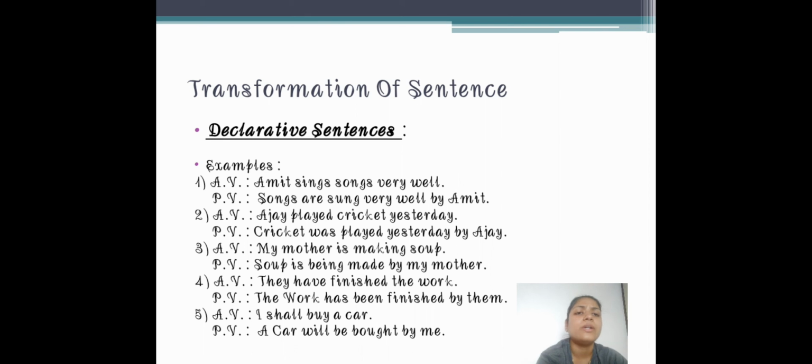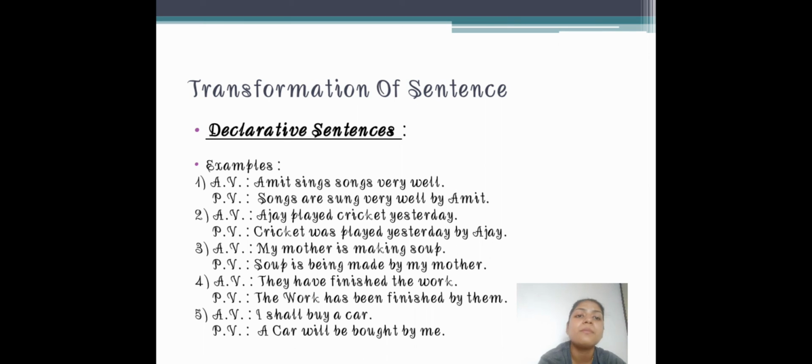Now, I shall buy a car. I shall, so this is simple future tense. Now if we want to change the active voice sentence of simple future tense to passive voice, how will we change it? Let us see. First of all, subject is I. Buy is verb and a car is object. Now the object will come at the first place. A car will be bought by me.